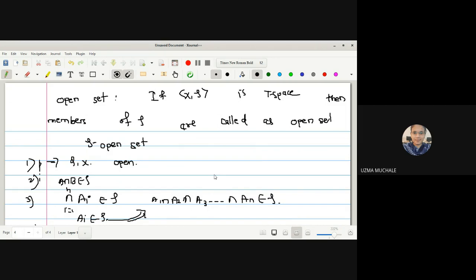Okay. So in the next lecture, we will see subspace of a topological space, or we can say it is a relative topology. Just like for a group, we have a subgroup. Okay. Have practice, be a knowledgeable person.